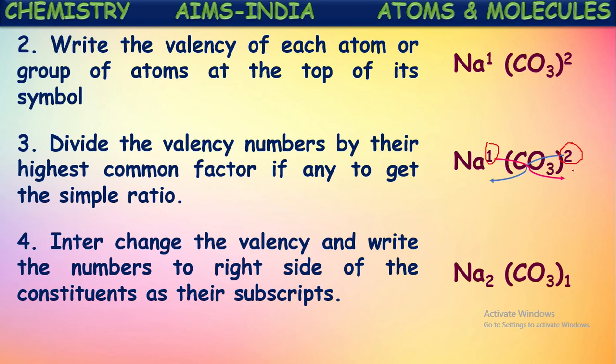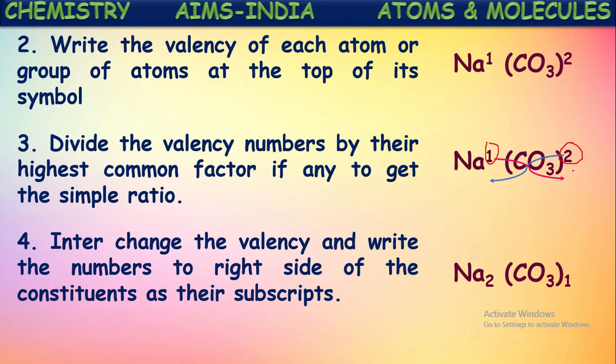Sodium valency is 1, only 1 we have considered. And the carbonate ion formula actually is CO3 2 minus. There will be a negative charge because this carbonate ion is an anion. It is carrying 2 units of negative charge. But here, in writing the molecular formula by using the crisscross method, we considered only the magnitude of the charge, and we have neglected the symbol of that charge, either negative or positive. Remember that? So there will be no confusion.